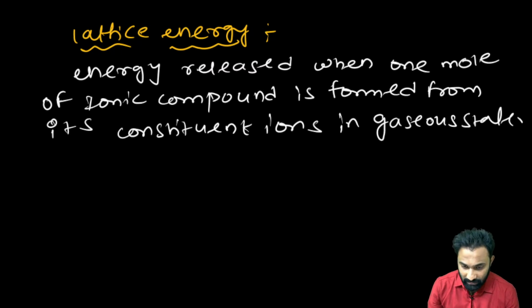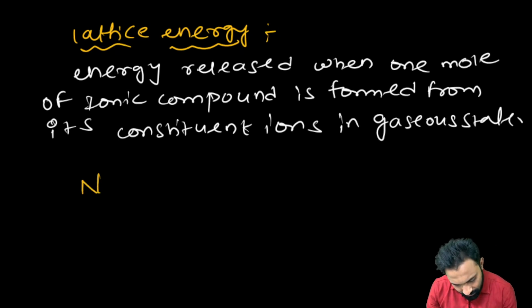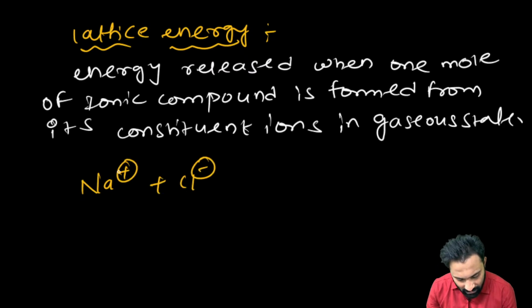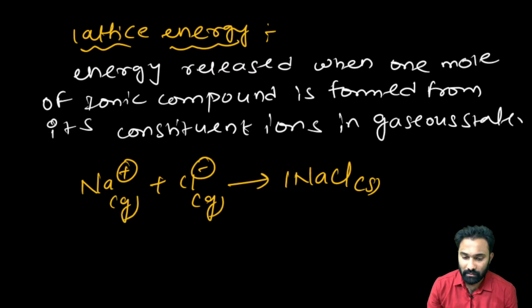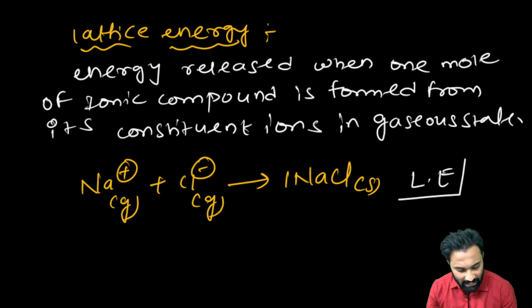Clear? Here, as the interionic attraction increases, lattice energy increases. What does it mean? If this Na plus and Cl minus are attracting to give the 1 mole of solid NaCl, when they are in the constituent gaseous form, and they are strongly attracting, the energy released, that released energy we call lattice energy.